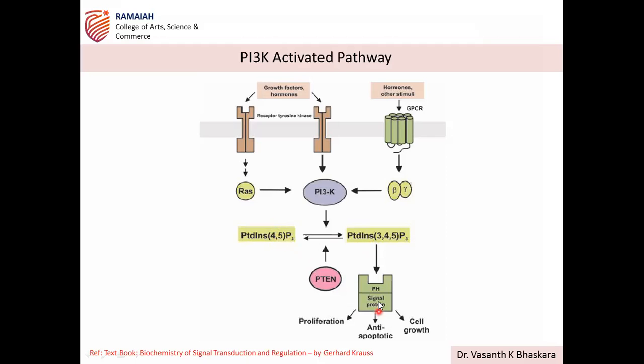If it is diphosphate, there is no signaling, but triphosphate formation in the membrane is associated with the membrane, and this is identified through the PH domain of the different signaling proteins, including the AKT protein. Understood all of it? AKT we are going to discuss next. If you get a question on only the PI3K activated pathway, this is the one you have to write. So these different signaling proteins, which are downstream of activated phosphatidyl inositol triphosphate, are responsible for and control cellular proliferation, cell growth, and anti-apoptosis.